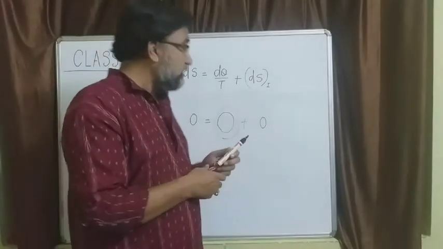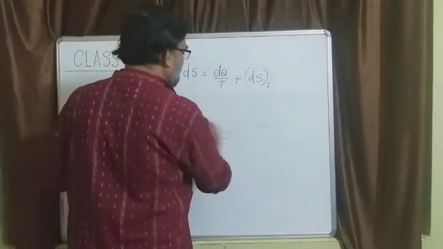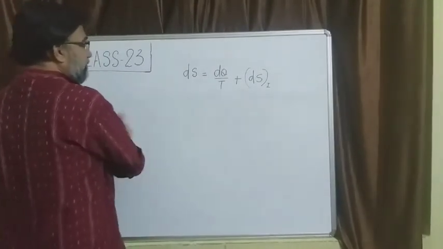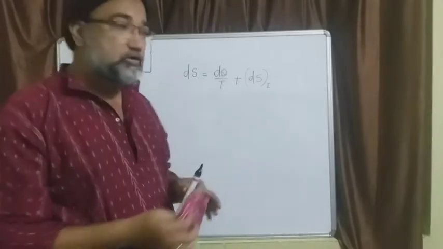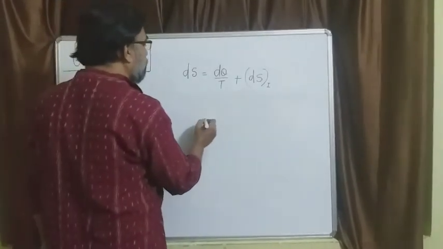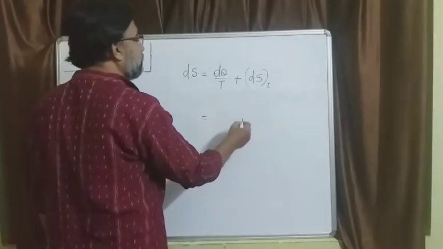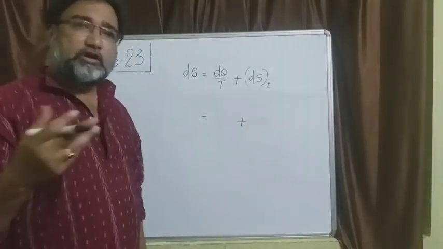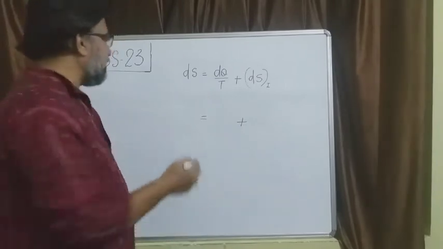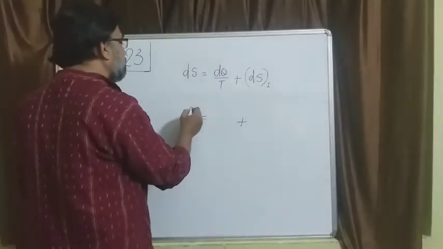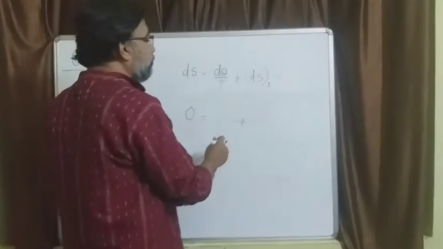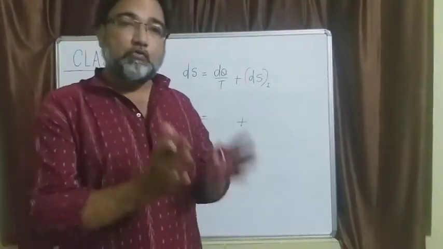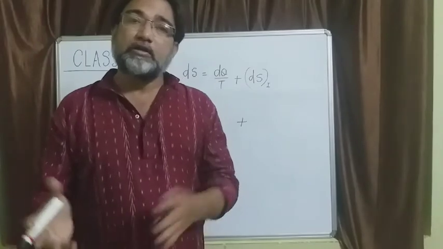Clear? Another situation may also arise that the process is not adiabatic. It's not an adiabatic process, but it is still an isoentropic process. That means this is not an adiabatic process, but this is not a reversible process also, but it is an isoentropic process. Isoentropic process means this is 0. So 0 is equal to, not necessarily 0 plus 0. 0 can be some quantity minus that same quantity, which can also be 0.